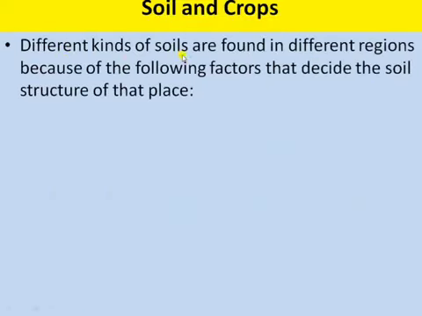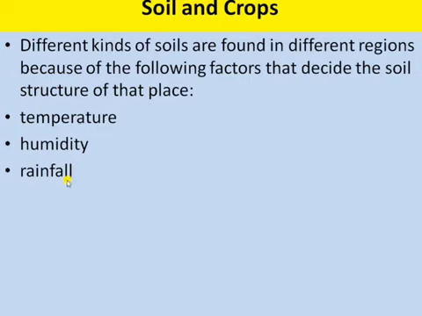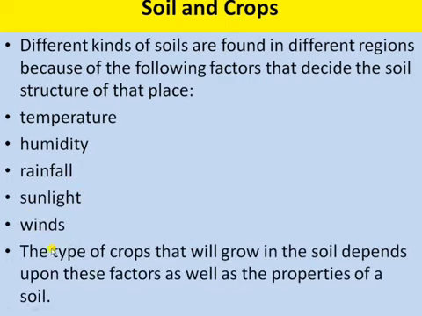Different kinds of soils are found in different regions because of the following factors that decide the soil structure of that particular place. The first factor is temperature, second is humidity of that place, third is rainfall, fourth is sunlight, fifth is winds, and the type of crops that will grow in the soil depends upon these factors as well as the property of the soil.